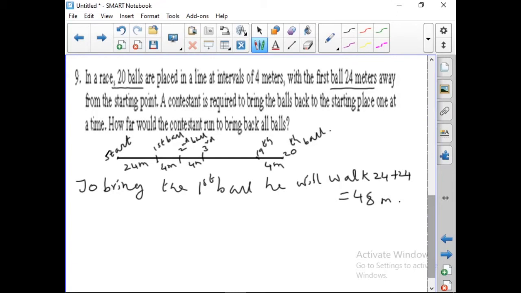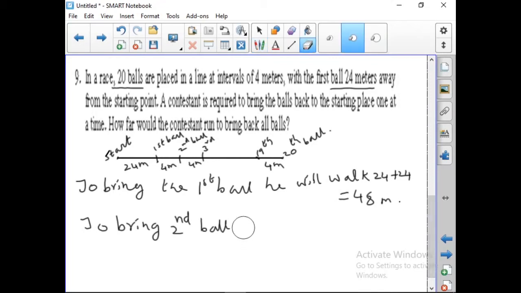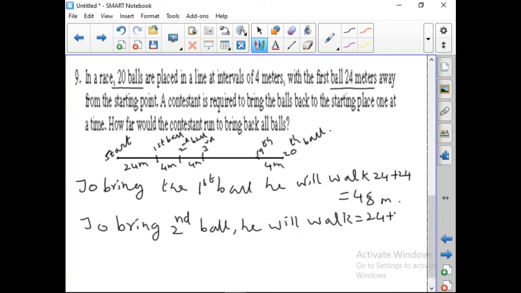Now to bring the second ball, how much does he have to walk? 24 plus 4, times 2.